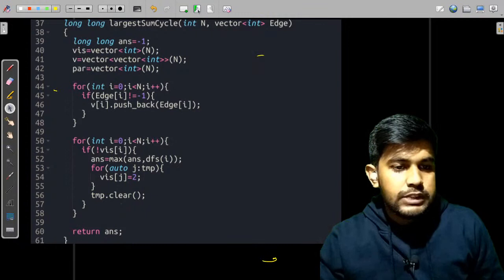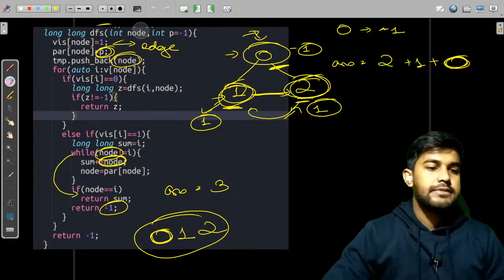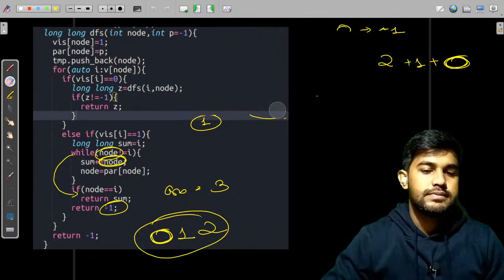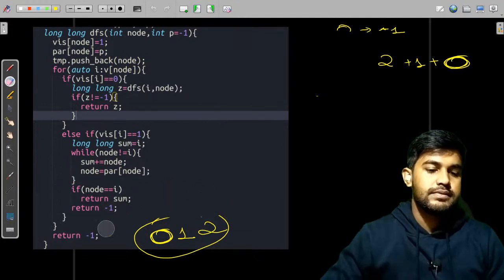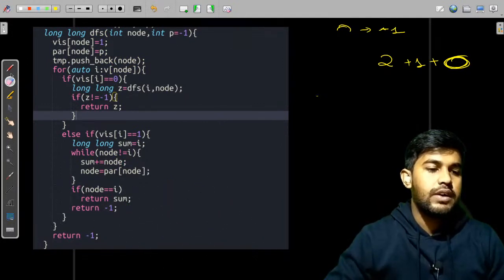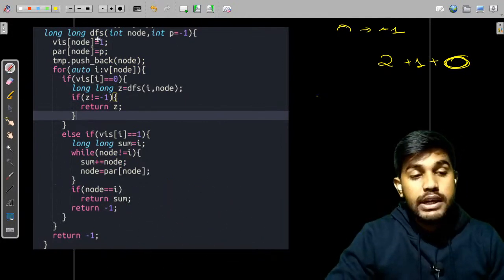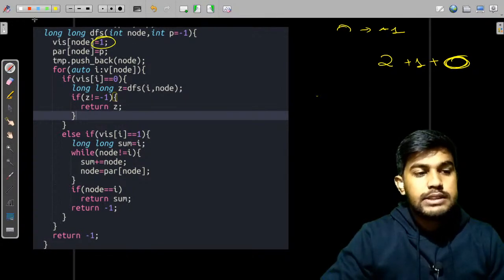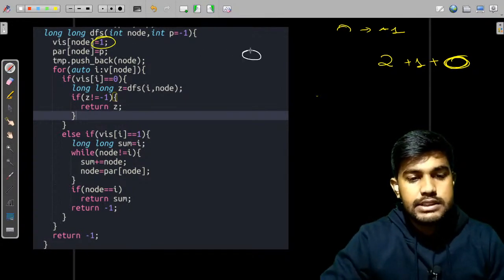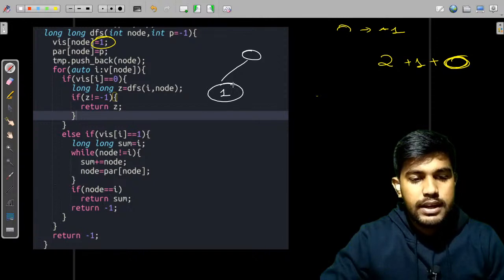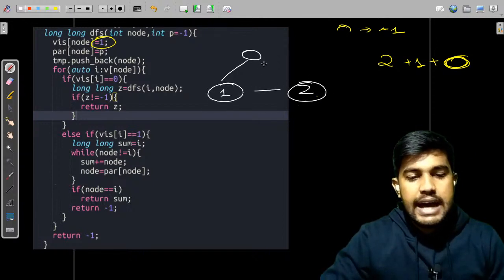Okay, so what we are doing here is that first we are making this thing visited. Suppose we have this 0, this is 1, this is 2, and this is a loop.